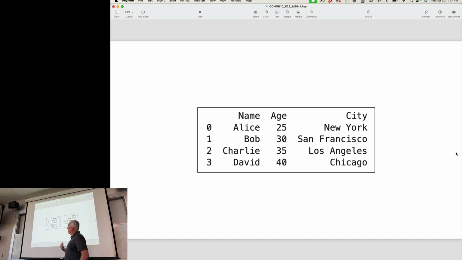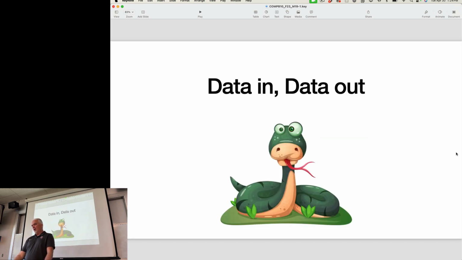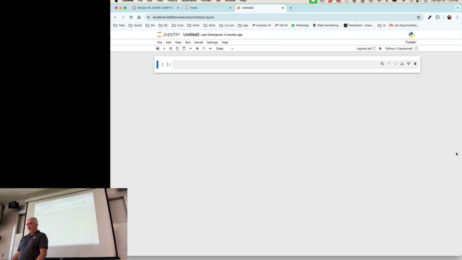Well, Pandas looks at everything like that. So if I want to say, rank these in order of their age from highest to lowest, I can do that like that. And it always keeps David and 40 in Chicago together because those things belong together. We intuitively know that, but Pandas also intuitively knows that, even though Python might not. So that is what tabular data looks like, and that's what allows us to do that.